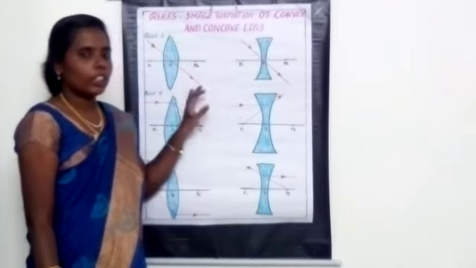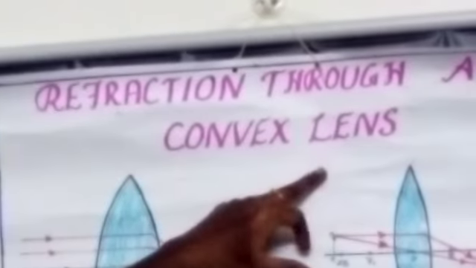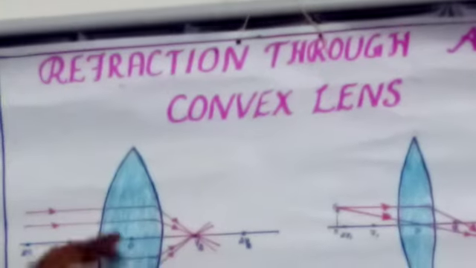Have you all understood the three rules? Yes? Okay. Now we can see the refraction through a convex lens, how the refraction takes place and how the image is formed through the convex lens.